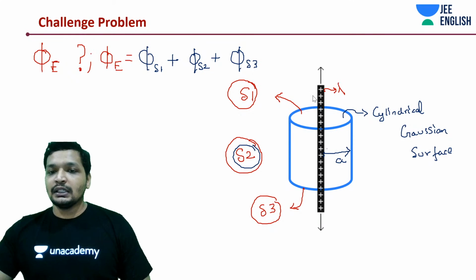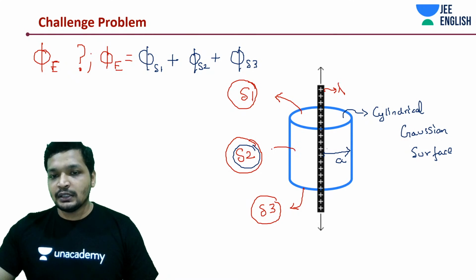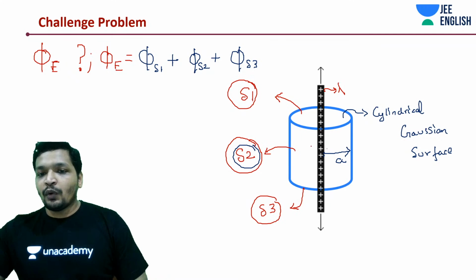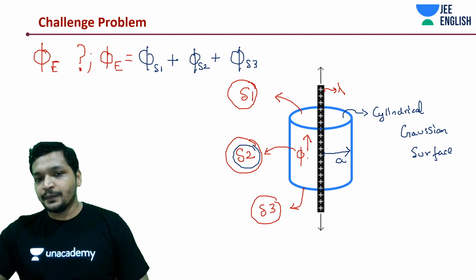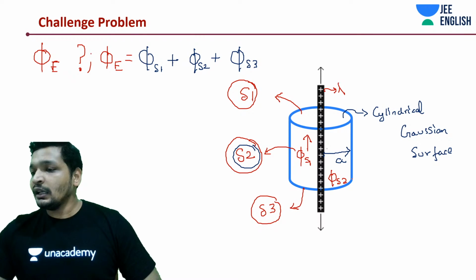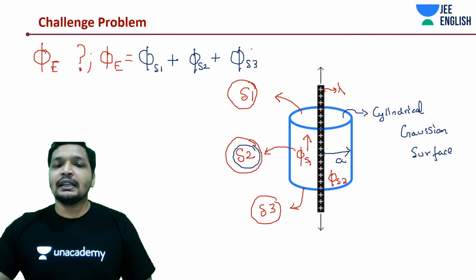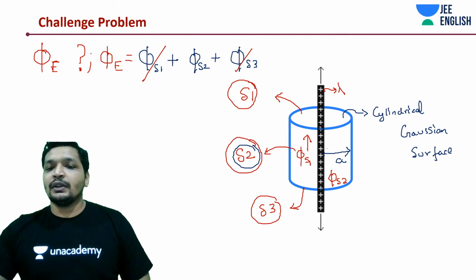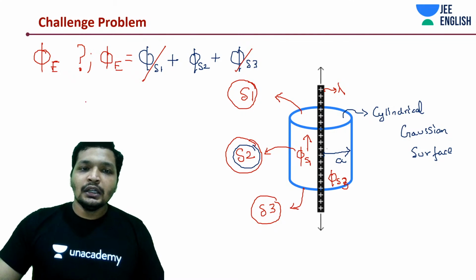I hope you understood that concept. If not, you can type in, guys. So the flux that exits in this direction, Fs1, and the flux that exits in this direction are equal but opposite. Hence, I can simply cancel them out through the method of symmetry.